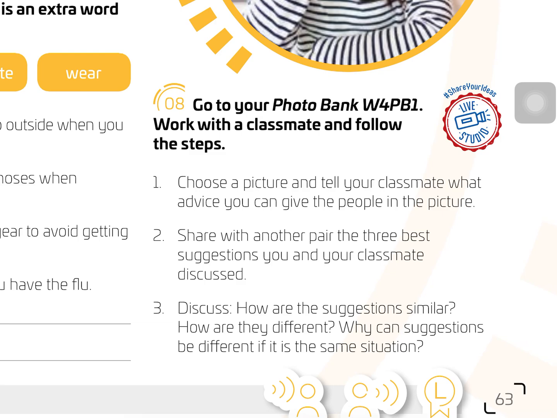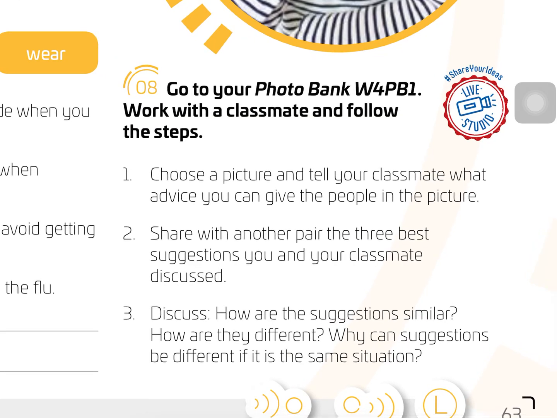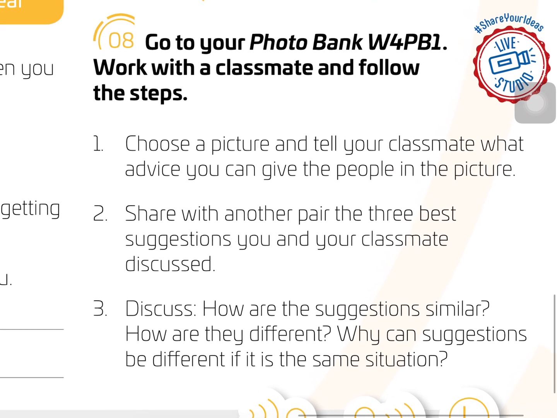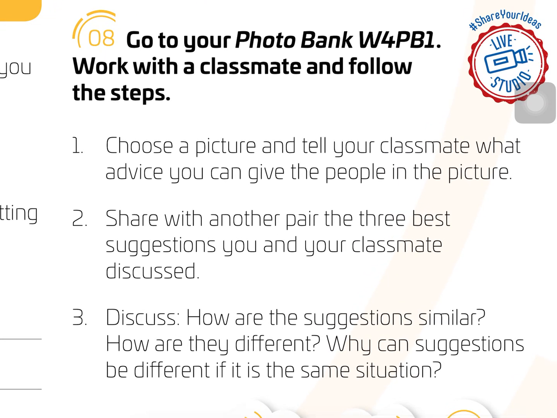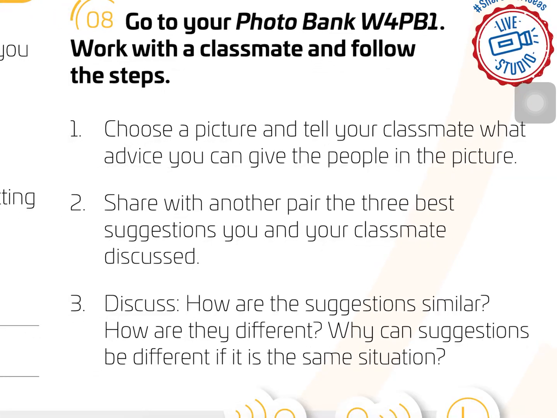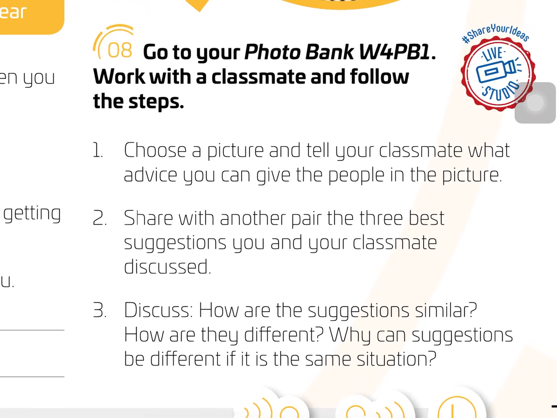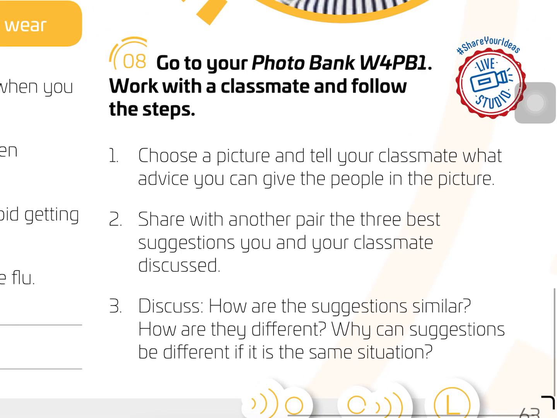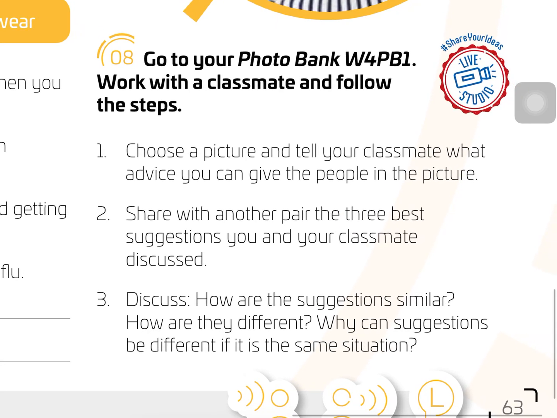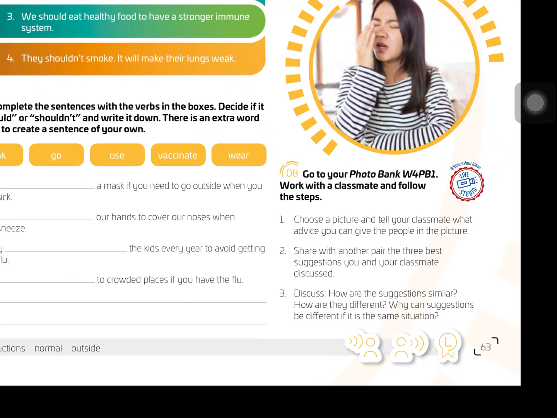Exercise 7. Complete the sentences with the verbs in the boxes. Decide if it is should or shouldn't and write it down. There is an extra word for you to create a sentence of your own. Okay, we have these words: drink, go, use, vaccinate, wear, and then you have to write it in the correct place. Exercises 1 to 4, and the 5 is to create one sentence, invent one sentence of your own.